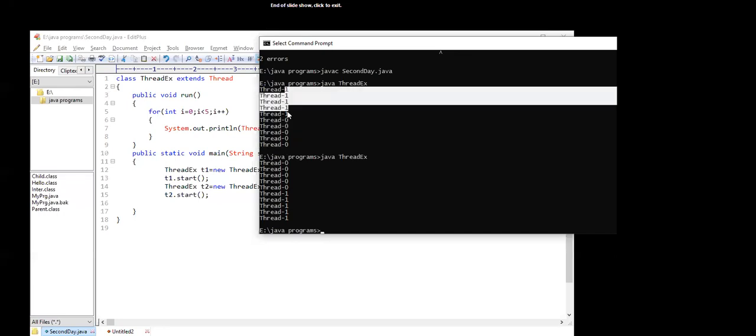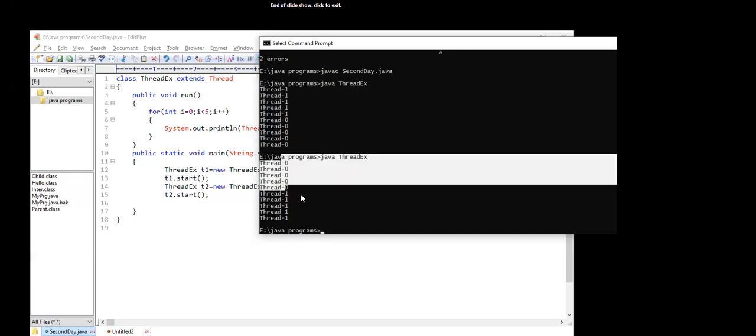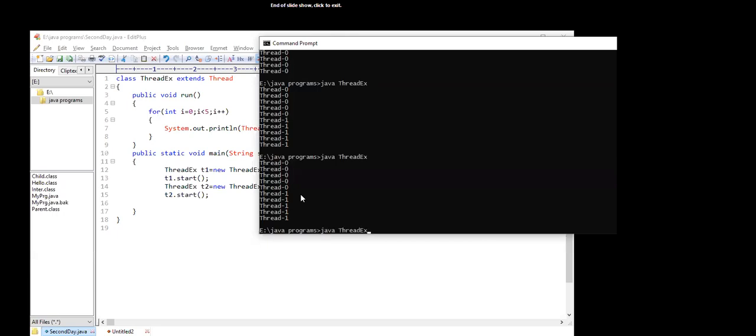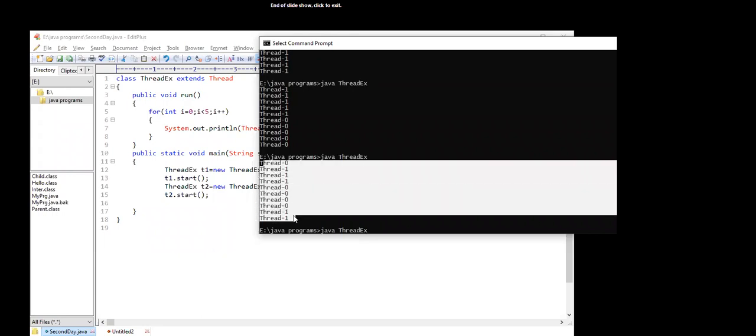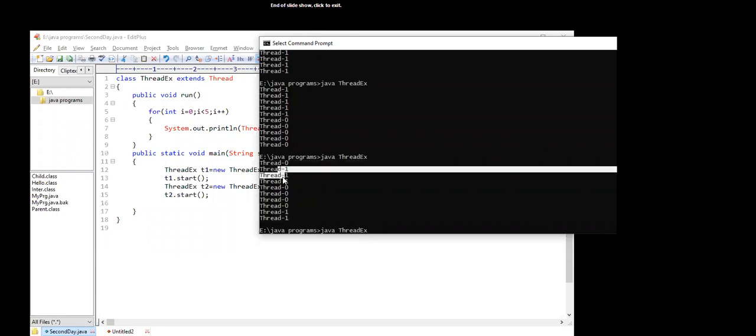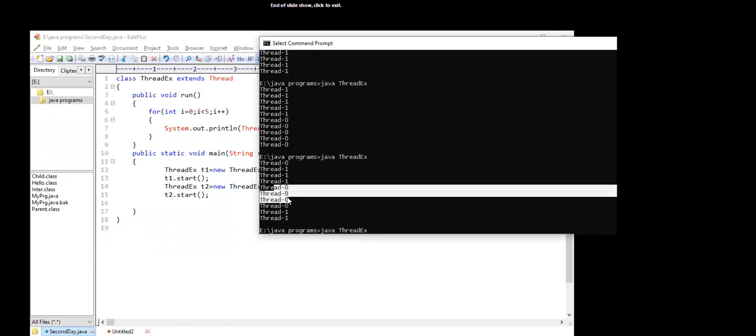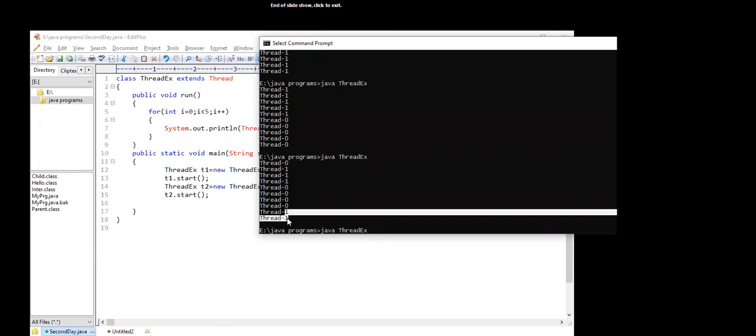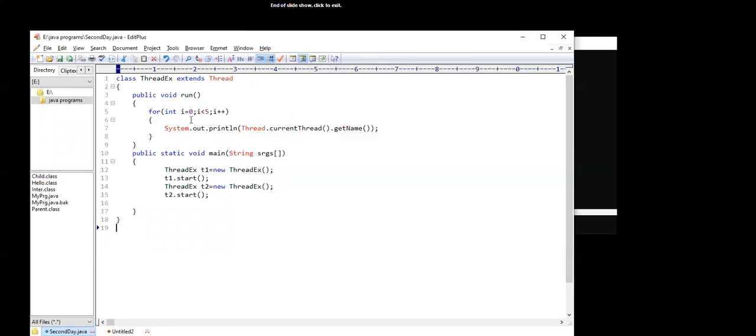First you get thread 1, then thread 0. So you run it again and again. The computer is fast, so this is what I want to show you. Thread 0, then thread 1, then again thread 0, then thread 1. So the threads are independent in nature. That's why we get this type of output.